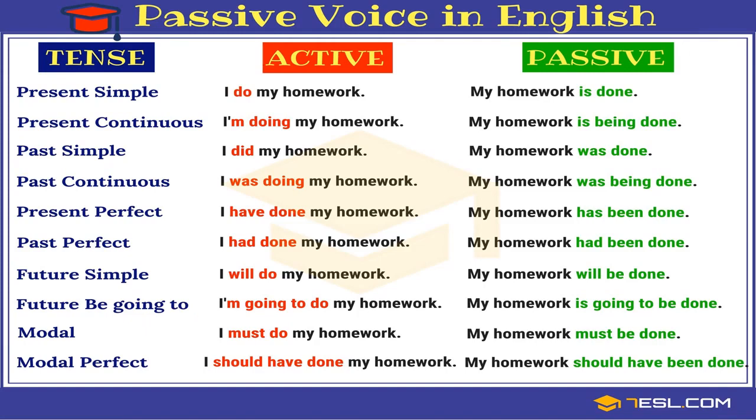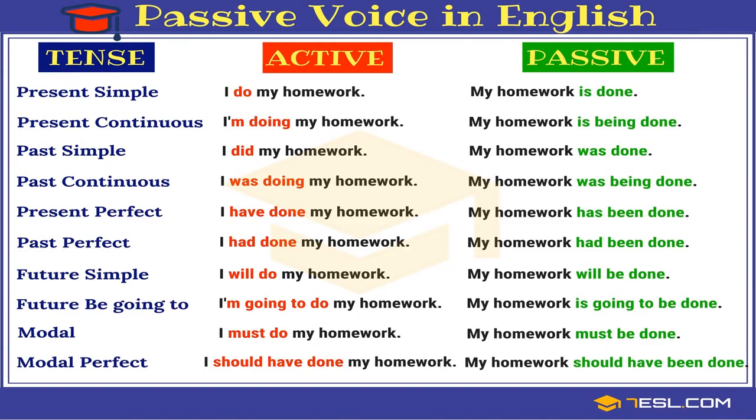I have done my homework. My homework has been done. I had done my homework: my homework had been done. When has, have or had is there, then been will be used. I will do my homework: now will be or shall be will be used. My homework will be done.